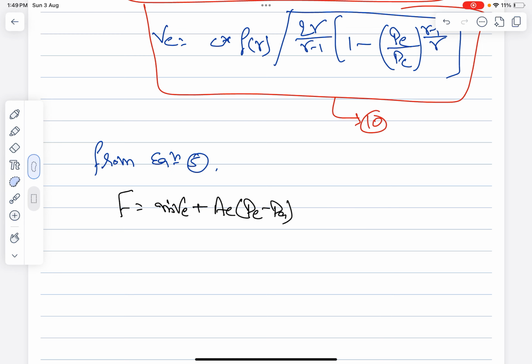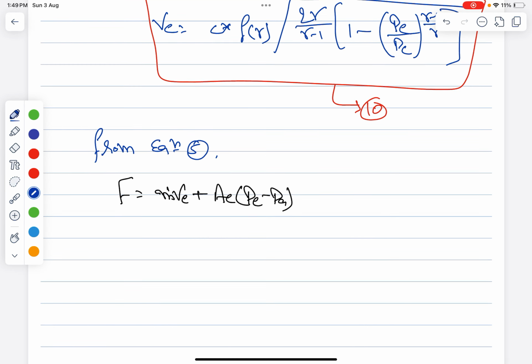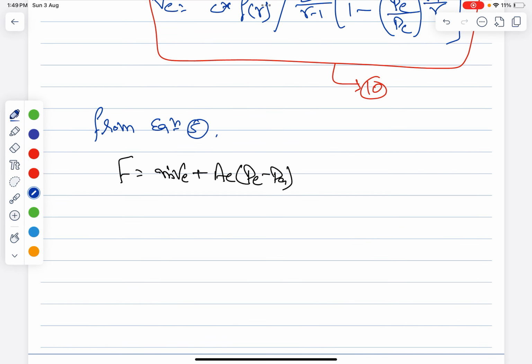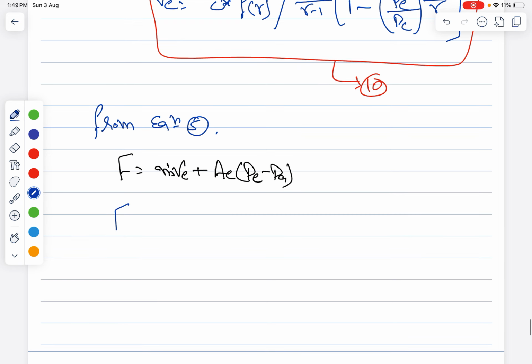What we can do is, if you take m dot common, because we want to express all this in terms of Isp, you will get V_e plus A_e divided by m dot, then p_e minus p_a.